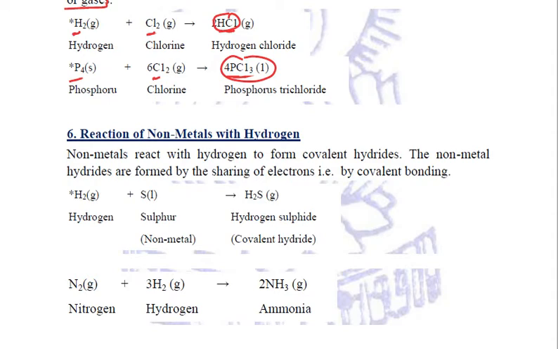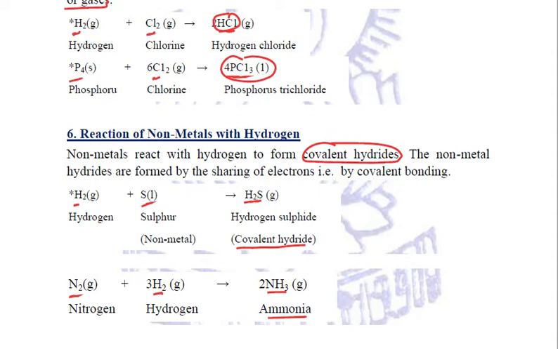Again, non-metals react with hydrogen and they will form covalent hydrides. The reason is the same, that non-metals cannot form ions. They react with chlorine or hydrogen just by sharing of electrons with them. That is why covalent bonds are formed between them and covalent compounds are formed. For example, sulfur is a non-metal that reacts with hydrogen to form hydrogen sulfide, which is a covalent hydride. Similarly, nitrogen is a non-metal which reacts with hydrogen to form ammonia, again a covalent hydride.